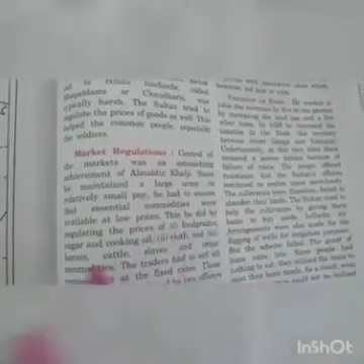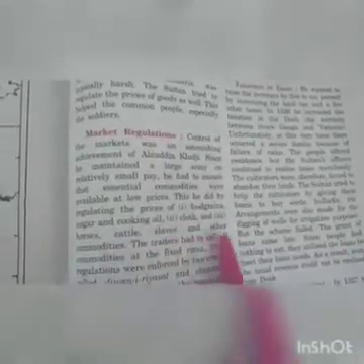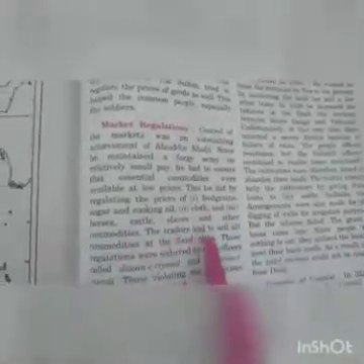This he did by regulating the prices of food grains, sugar and cooking oil, cloth, horses, cattle, slaves and other commodities. The traders had to sell all commodities at the fixed rates. So he had made fixed rates for all the commodities. The traders had to sell all the commodities at the fixed rates, right?